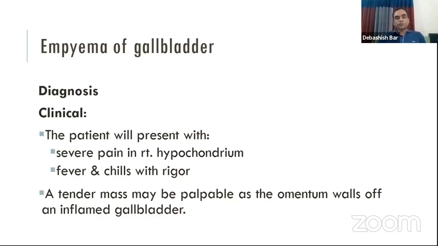On examination, there will be a tender mass in the right hypochondrium, because the gallbladder will be a little bit distended, and it will be covered up by omentum, which will give the consistency of a mass in the right hypochondrium, and it will be obviously painful and tender.